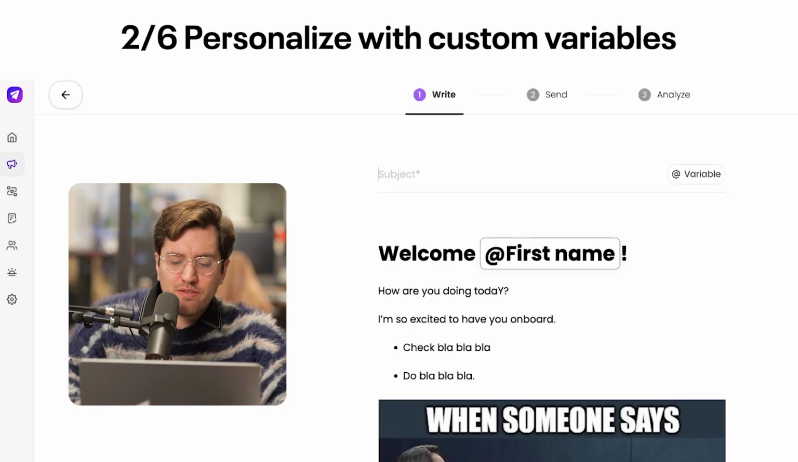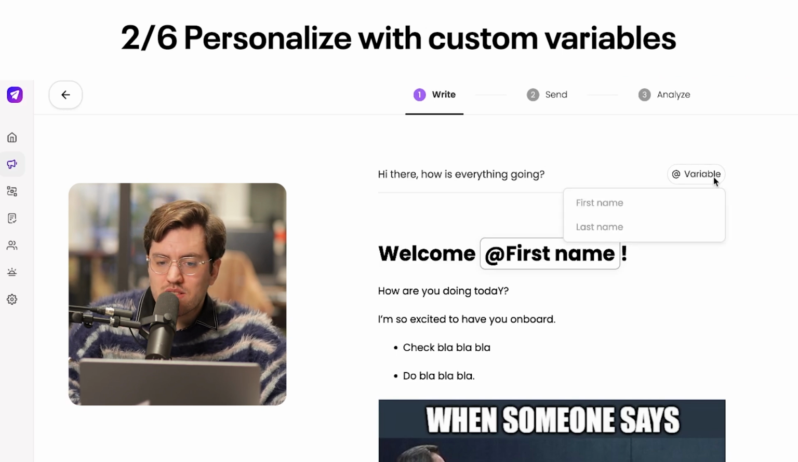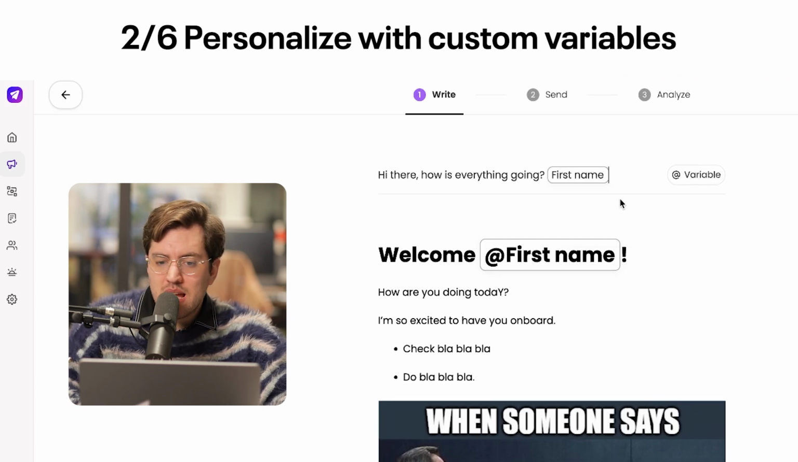The subject line, of course, is something you can customize. So for example, hi there, how is everything going? And you can add variables within the subject line. You can click here and say first name, last name, and you can just change that around.